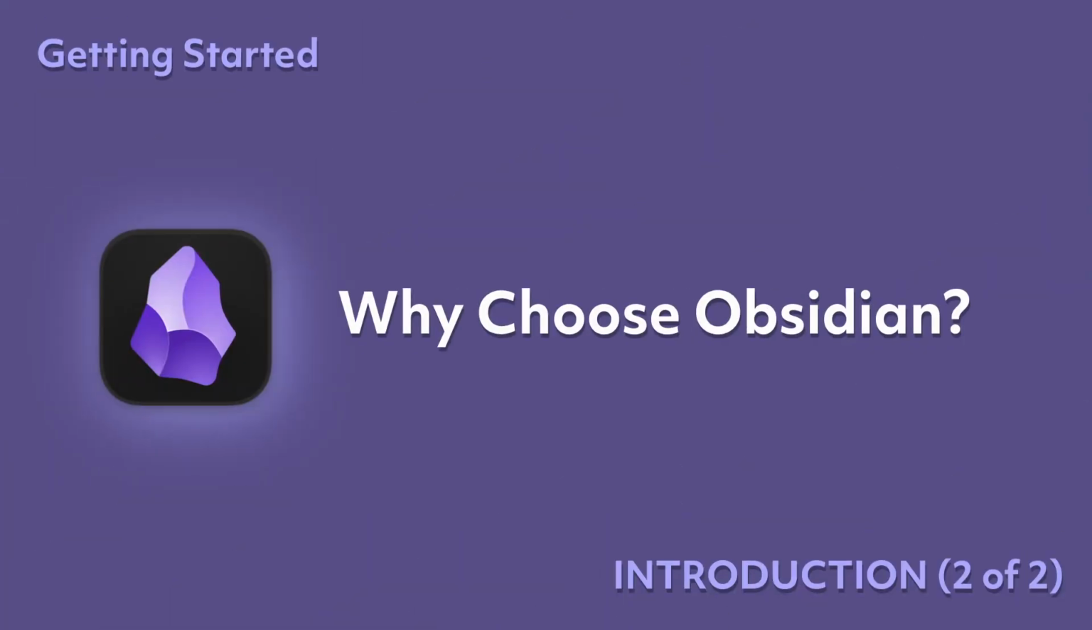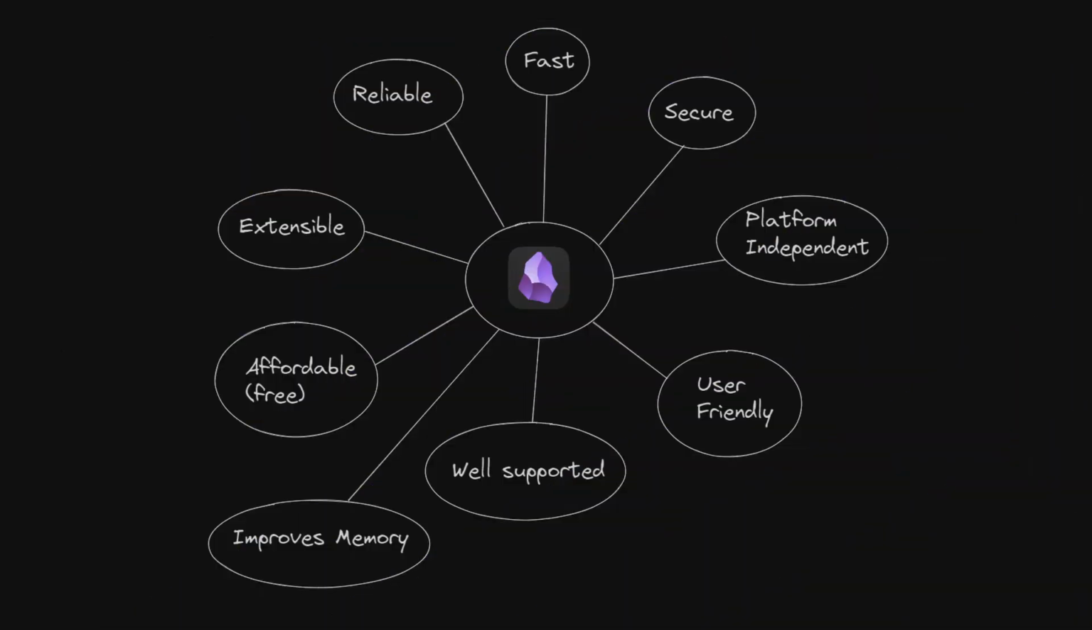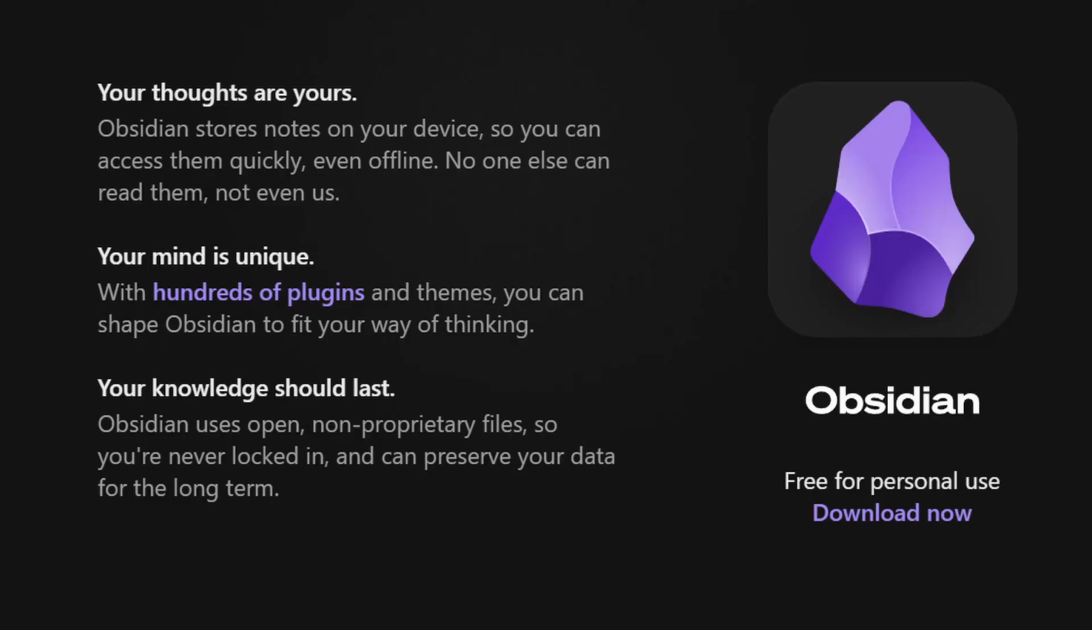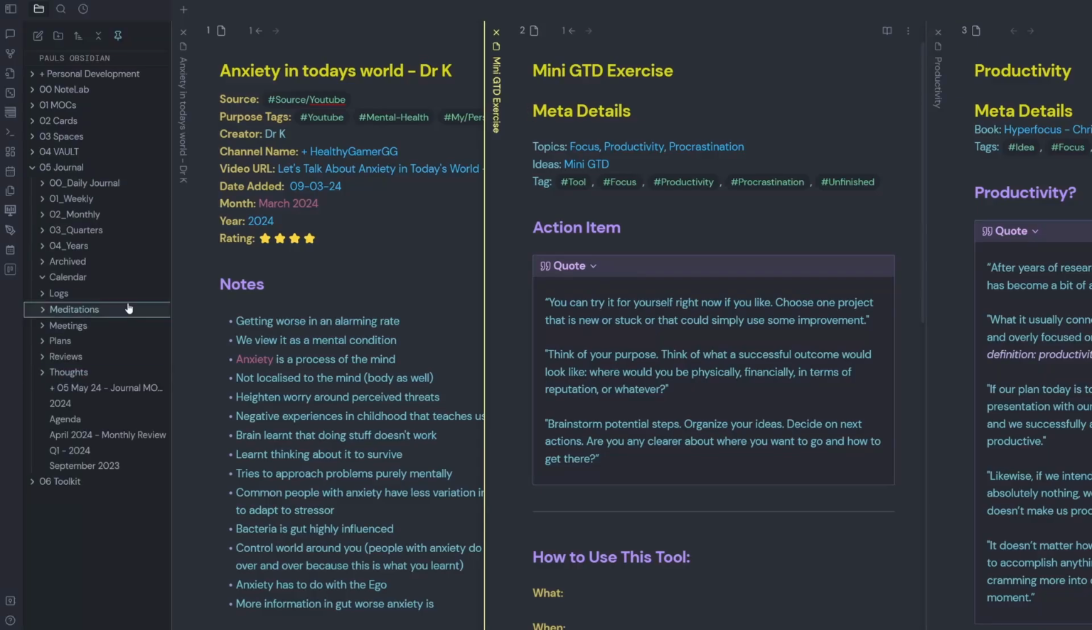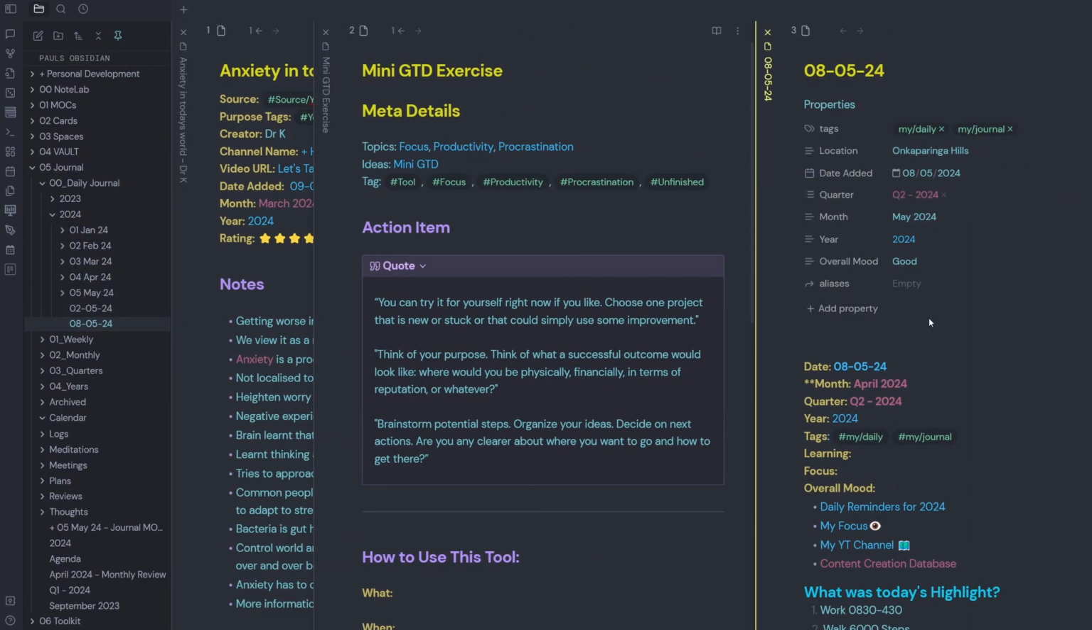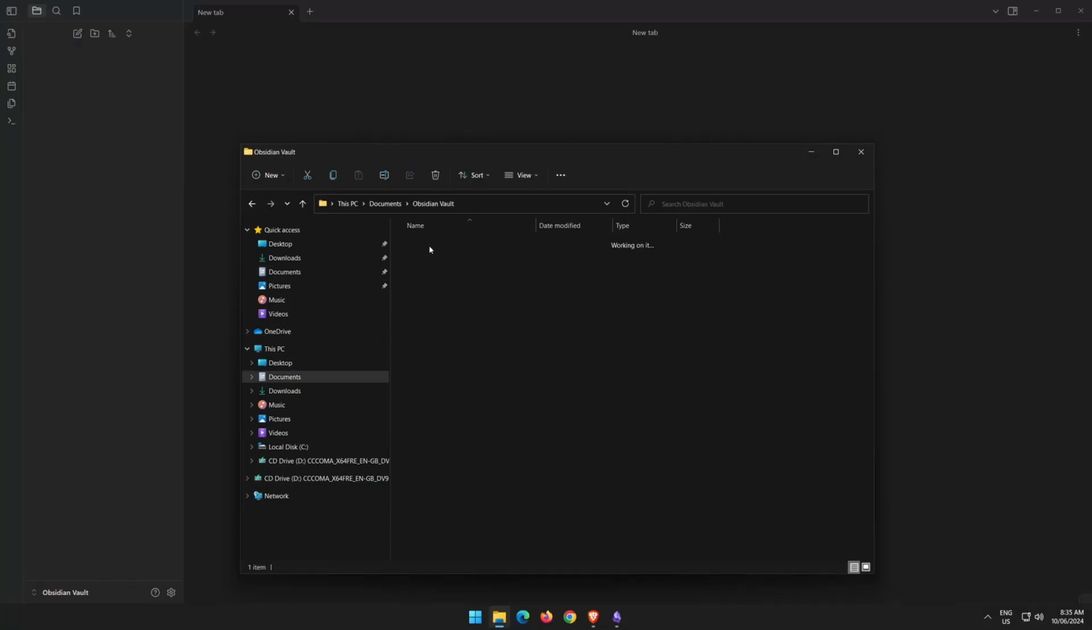Why choose Obsidian? Well, Obsidian is fast, reliable, and it's a secure note-taking app that goes beyond traditional note-taking apps. It's free to use and available on Windows, Mac, and Linux. It puts you in control of your knowledge, your own files directly. Obsidian is a folder on your computer and it travels with you.